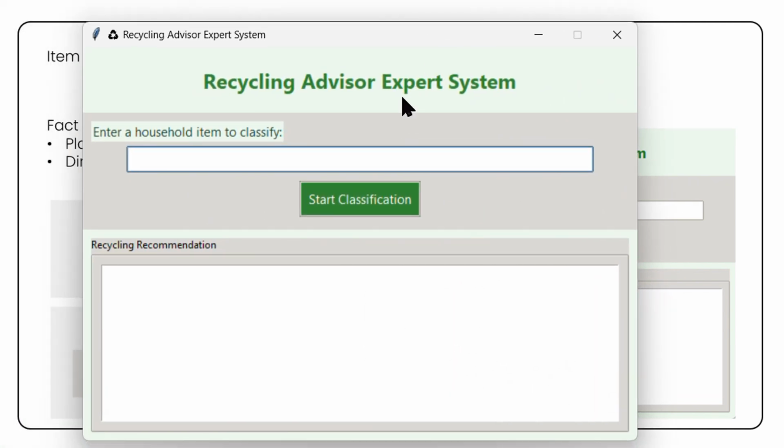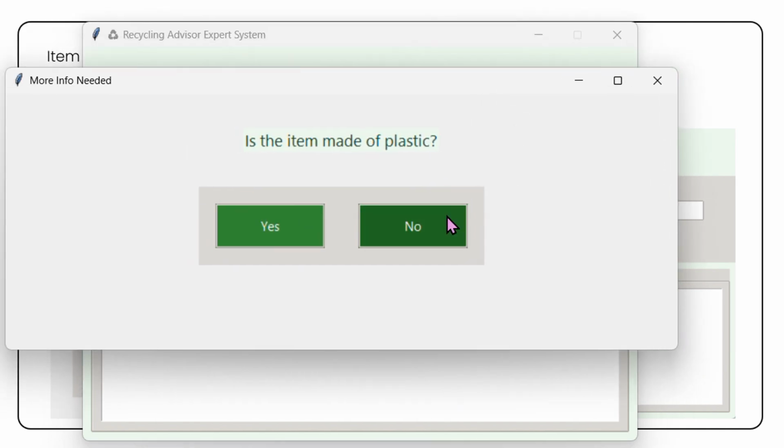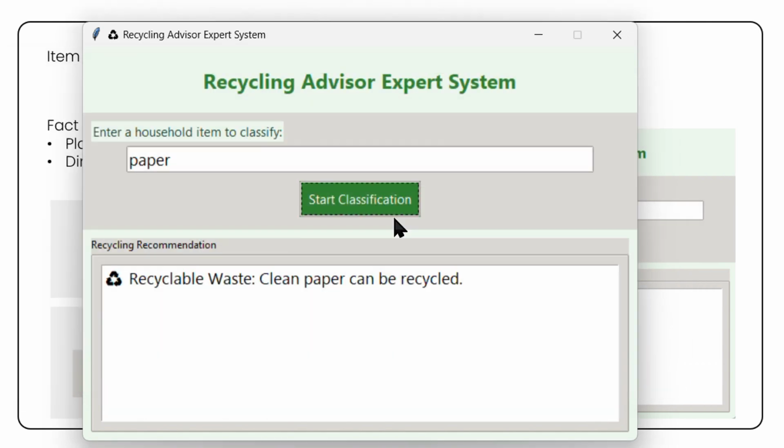As we can see, if we type an item like paper, it will ask us many questions. Okay, so this shows us the result.